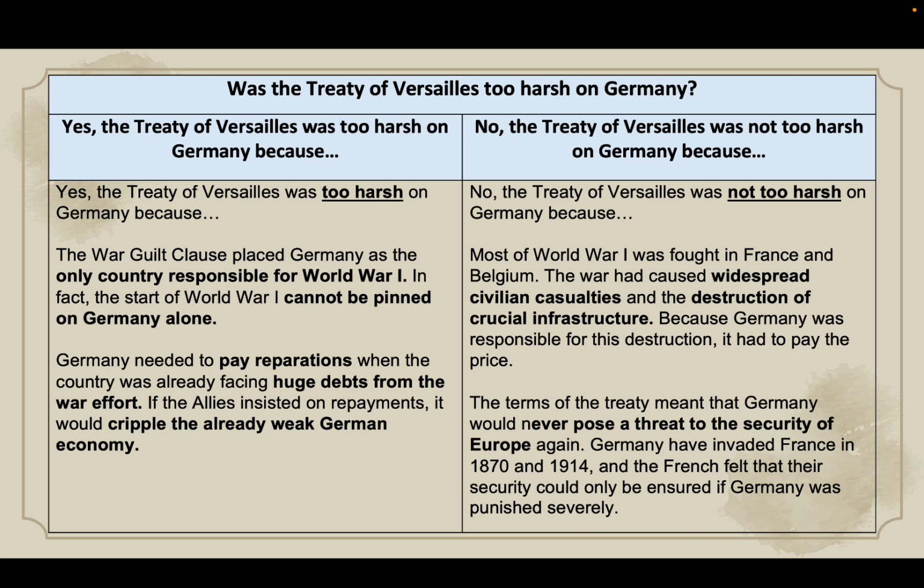Okay, because Germany was responsible for this destruction, it was only right that it had to pay a price for it. Okay. The terms of the treaty were meant to ensure that Germany would never pose a threat to the security of Europe again. So Germany had invaded France in 1870, and 1914. The Allies felt that security could only be ensured if Germany was punished severely, so that it would never consider threatening the safety of France or any other nations for that matter.